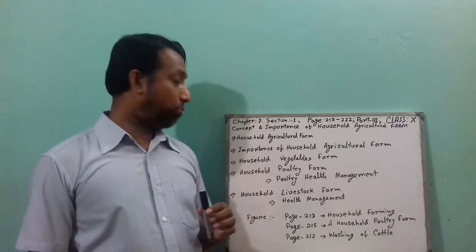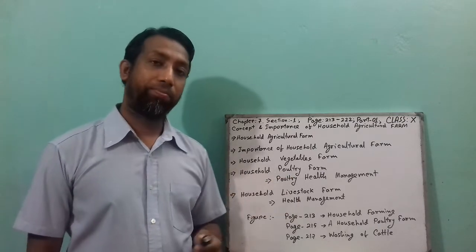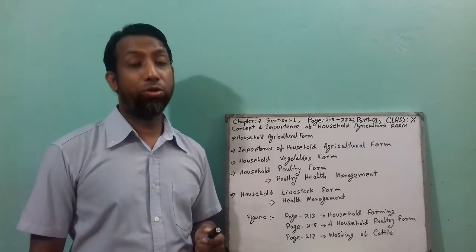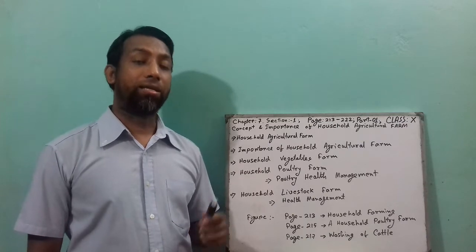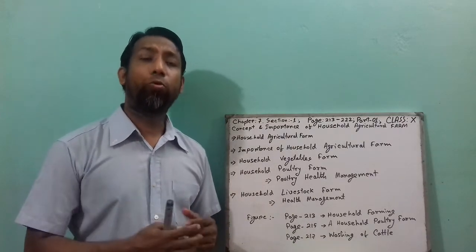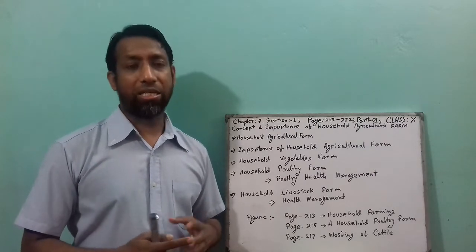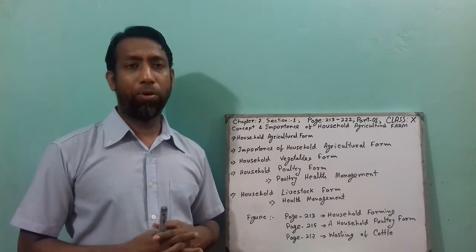Now move on to the next point, which is household poultry farm. We know what poultry is. It is rearing domestic birds like duck, chicken, pigeon, quail, etc. In our country at the moment, quail rearing is a little bit popular.